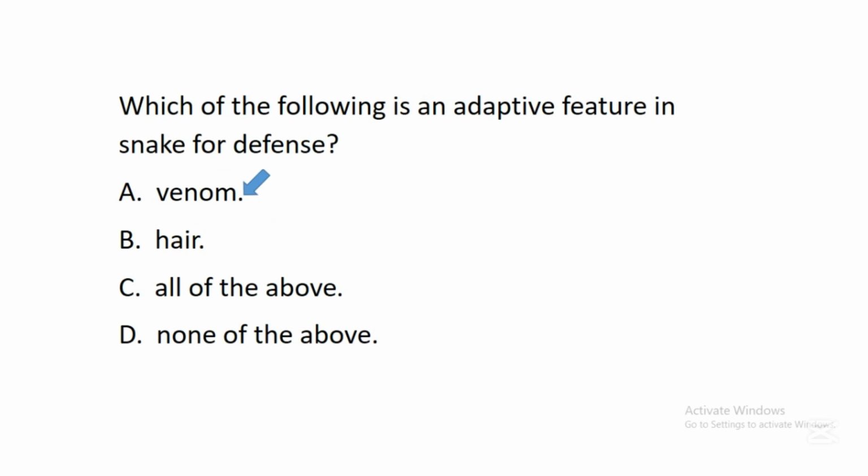If a predator wants to disturb the snake, the snake will bite that predator and release this chemical called venom. So this chemical will deal with the predator, and through that the snake will be saved from the attack of the predator. So it's an adaptive feature for defense in snake.